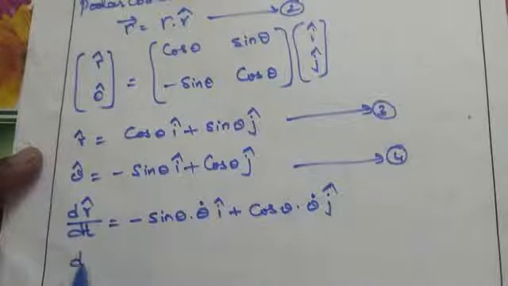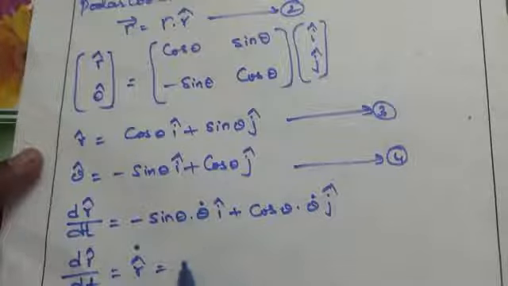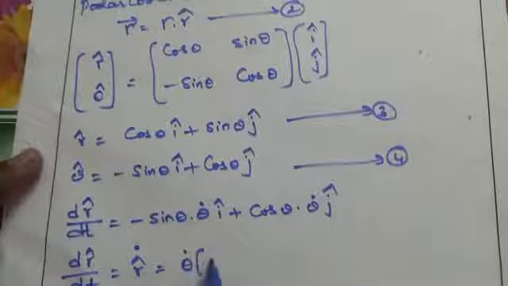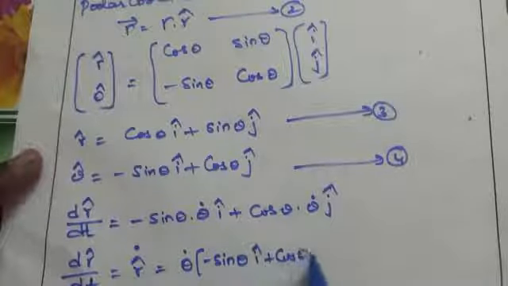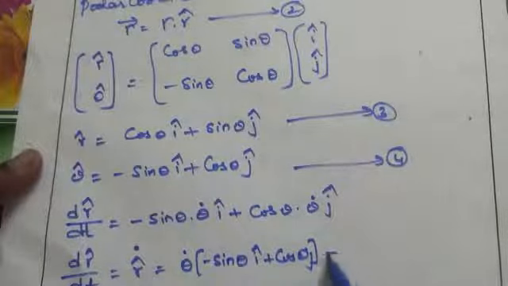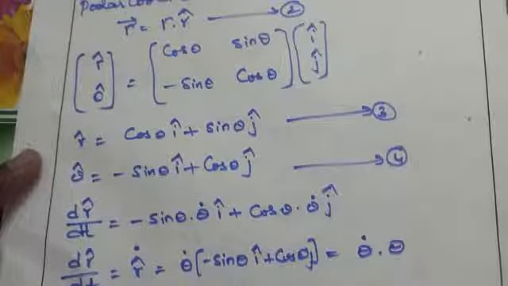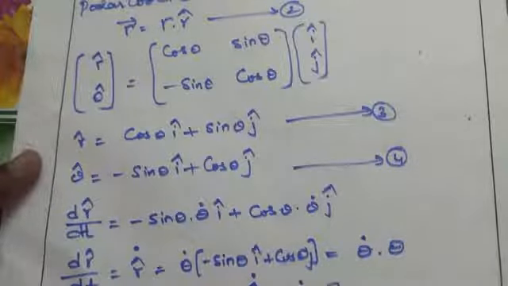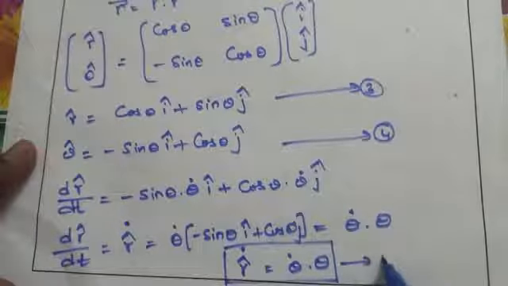So dr cap by dt, which can also be written as r cap dot, equals theta dot times minus sin theta i cap plus cos theta j cap. This can also be written as theta dot theta cap. So here we get r cap dot equal to theta dot theta cap. Assume this is equation number 5.